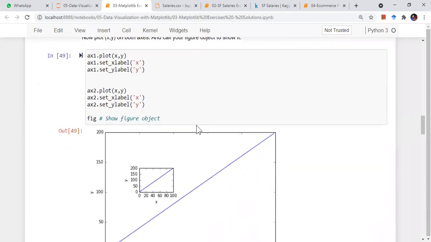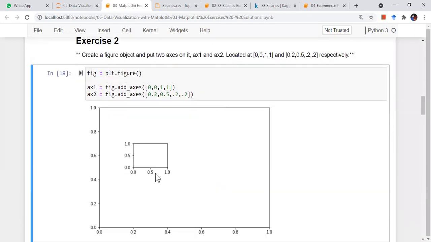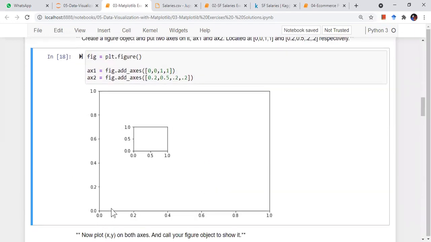Is it with respect to the previous figure? Yes, 0, 0 with respect to 0, 0. So basically this bottom left corner is the starting point, 0, 0.